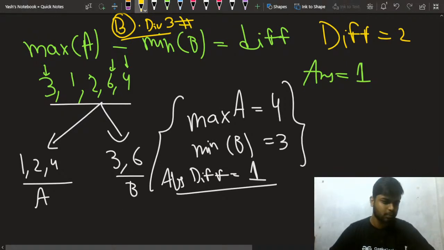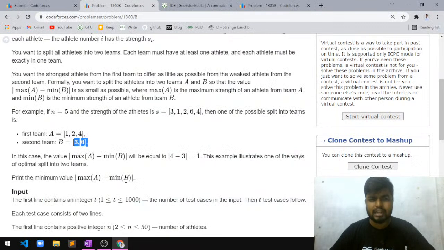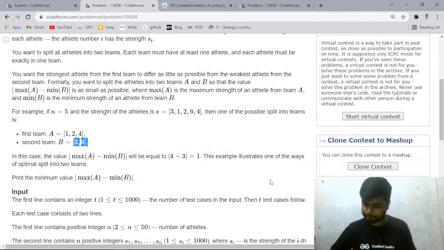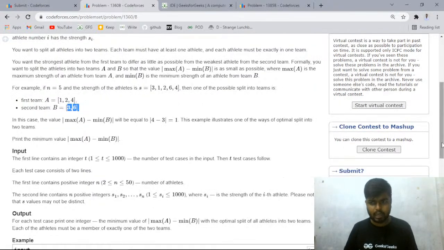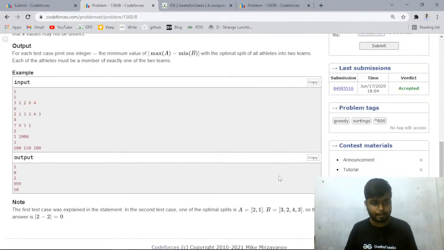How can we approach this problem? Can someone tell me in the chat, what should I do exactly? How should I do it? I want to know how we should approach this problem.